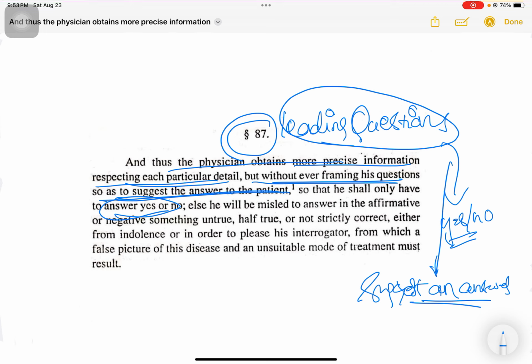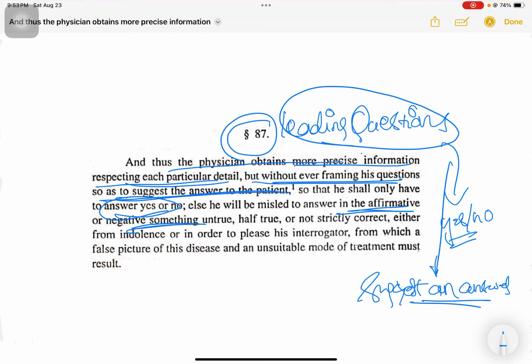So, when we ask a leading question, a yes or no question, or a question that suggests an answer, a faithful or truthful reply will not be obtained from the patient. Either they will answer yes, that is affirmative, or negative.